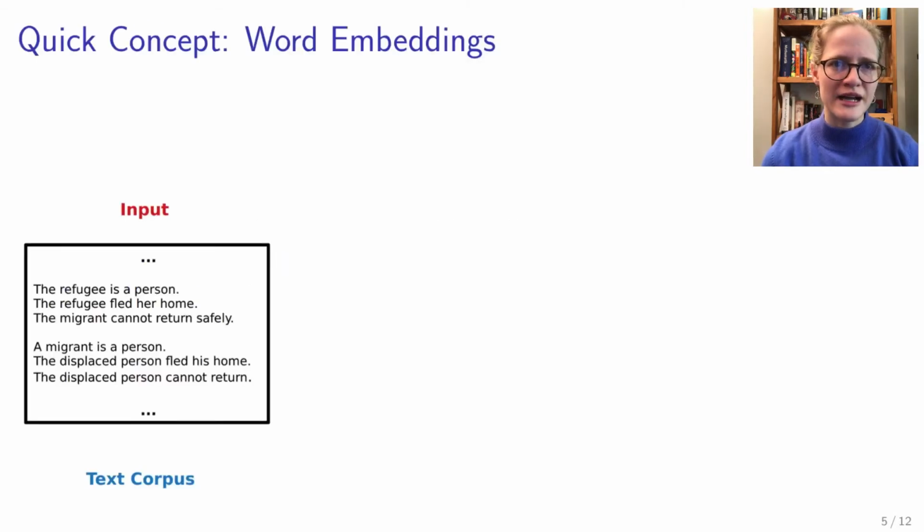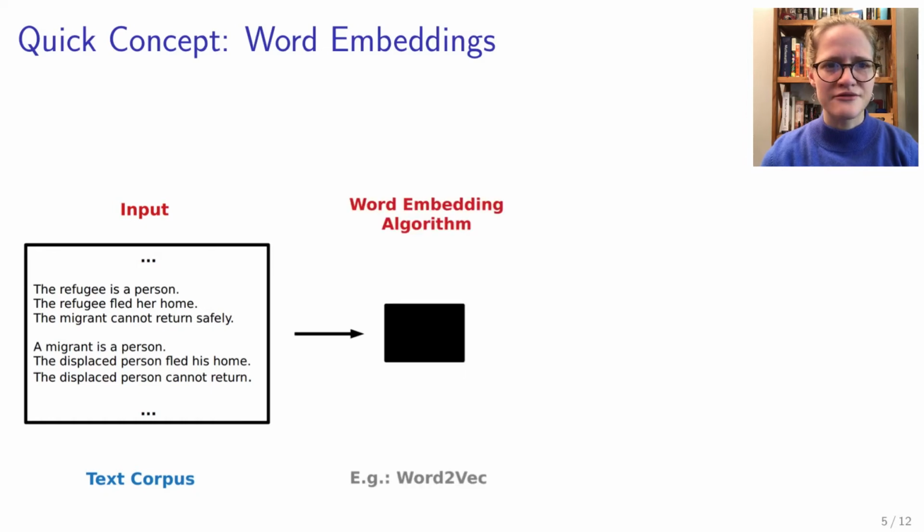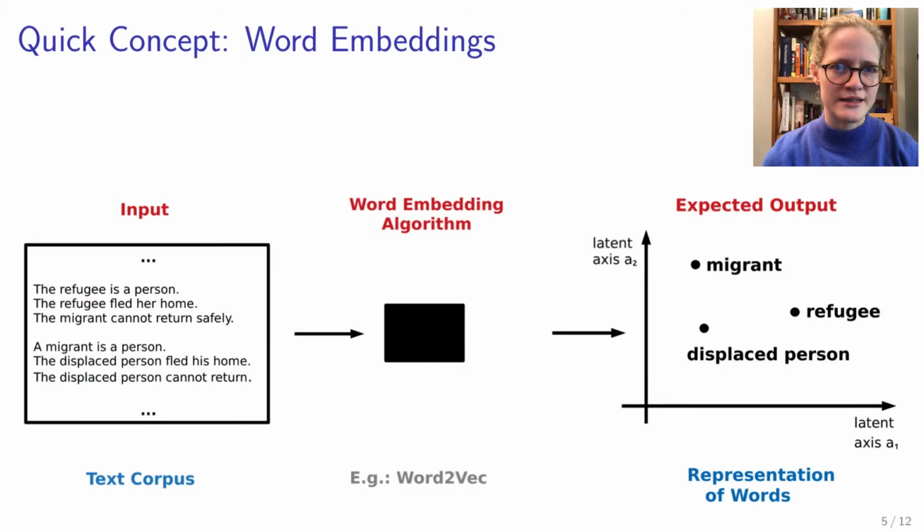Apart from paradigmatic and syntagmatic association, word embeddings are also an important concept used in this work. Word embeddings are algorithms that take a text corpus as input, perform often neural computation on it, and return a meaningful representation of words in a high-dimensional space. Meaningful here refers to the goal that the position of the words in the vector space somehow encodes their meaning.